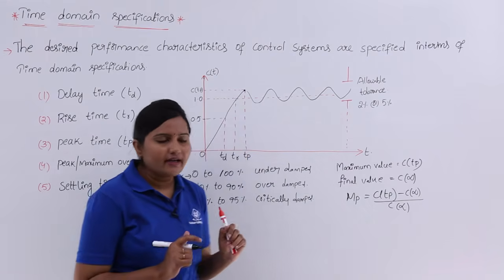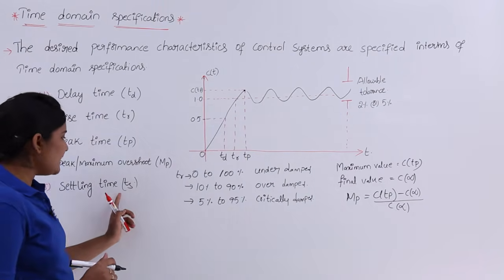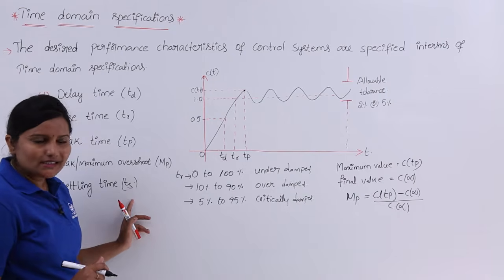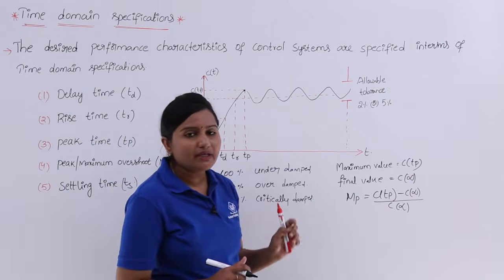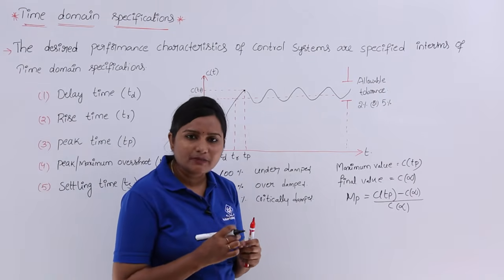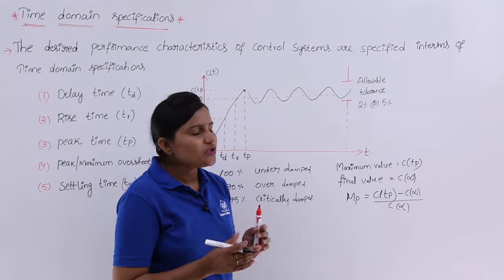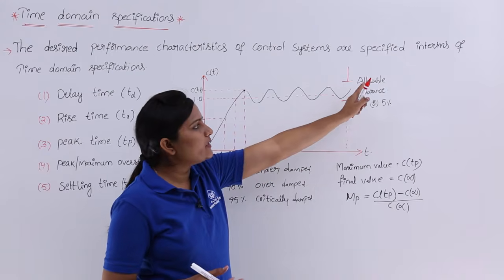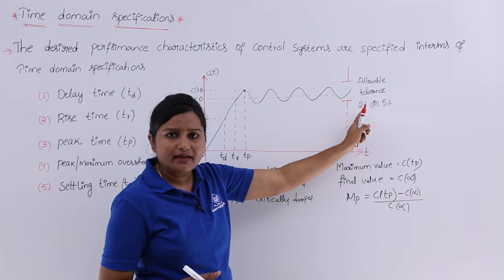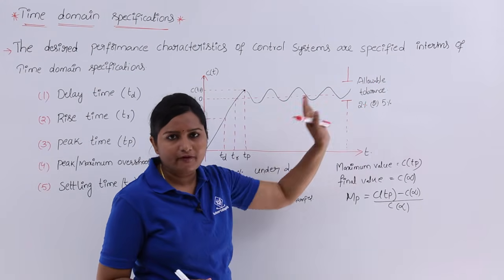Finally, we have settling time. TS is the time taken for the response to reach and stay within a specified error. The allowable error may be 2% or 5%.